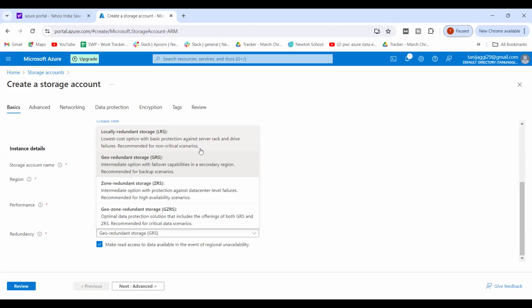But if cost is the matter and you have to manage the cost, if for the client cost is the factor they want to manage more than security, then in those scenarios, yes, you can go for the other redundancies. So you can explain it to the interviewer in such a way, and also you can explain it to the client in such a way, because we interact with the clients and sometimes we have to explain to them.